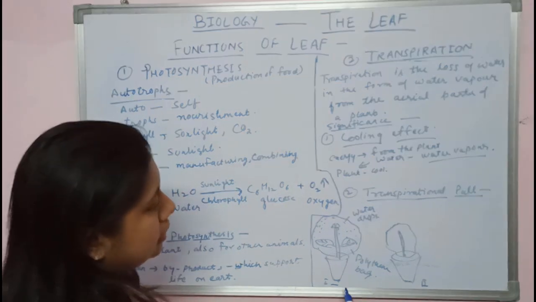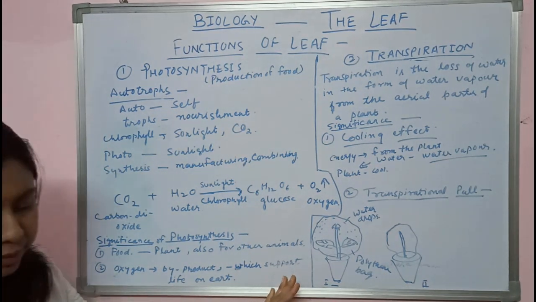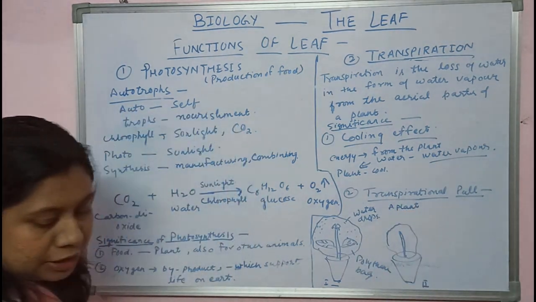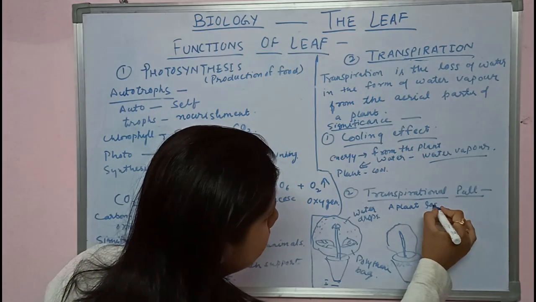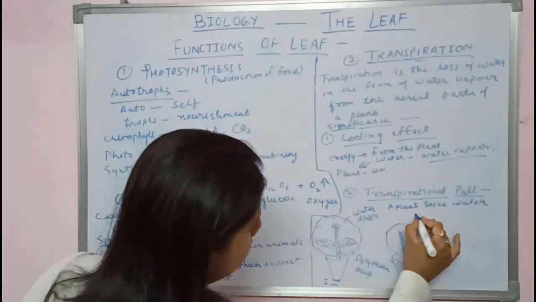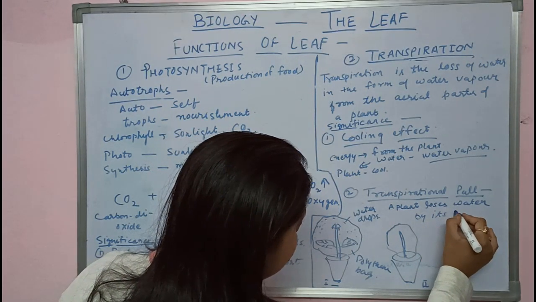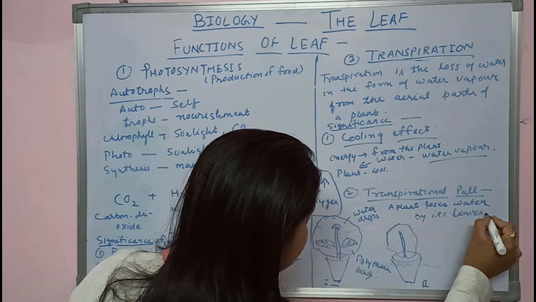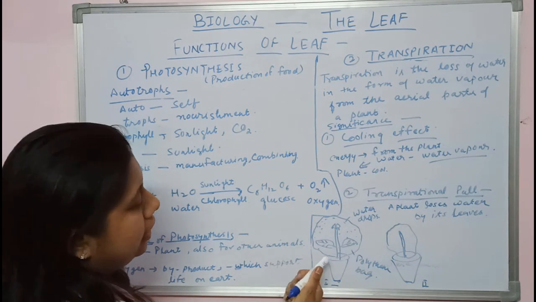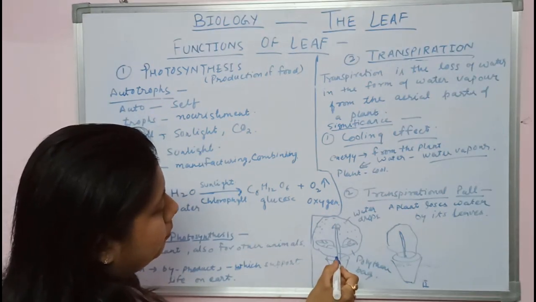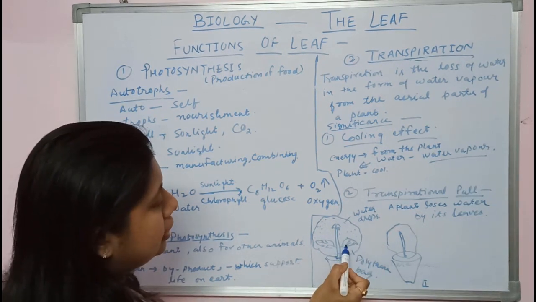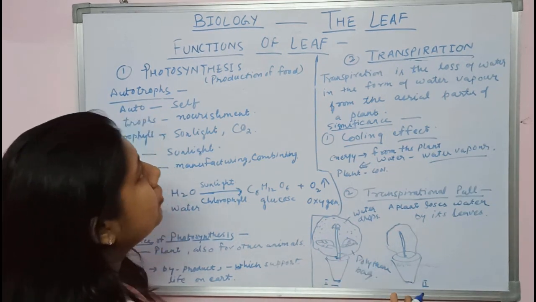This is the experiment to demonstrate that a plant releases or loses water by its leaves. When you do this activity, you will find the difference in both plants, and this will show you that loss of water takes place during transpiration from the leaves. Okay, thank you.